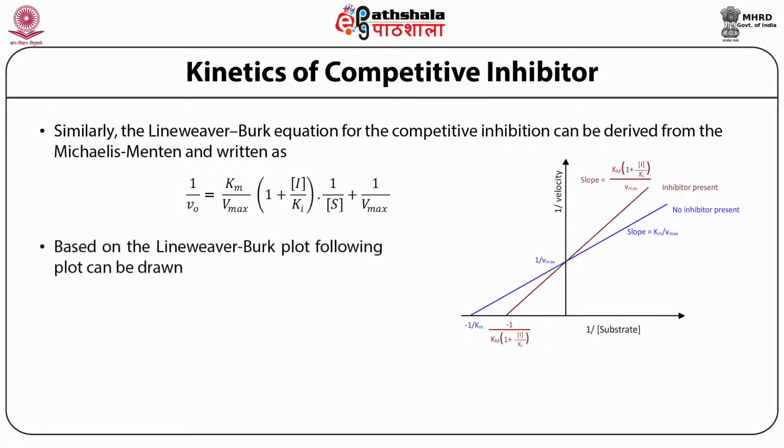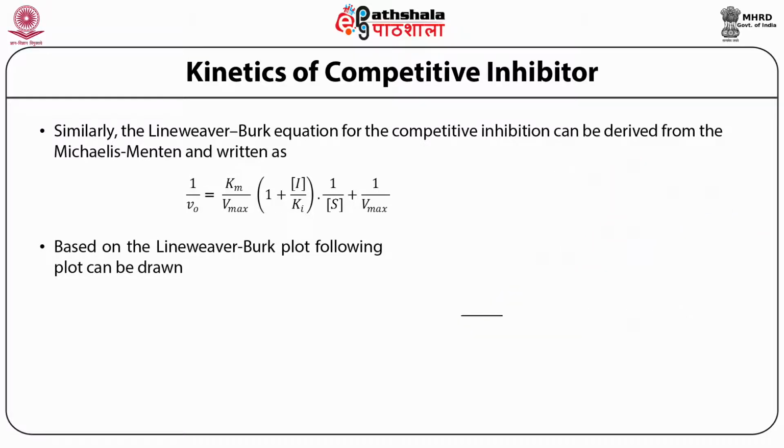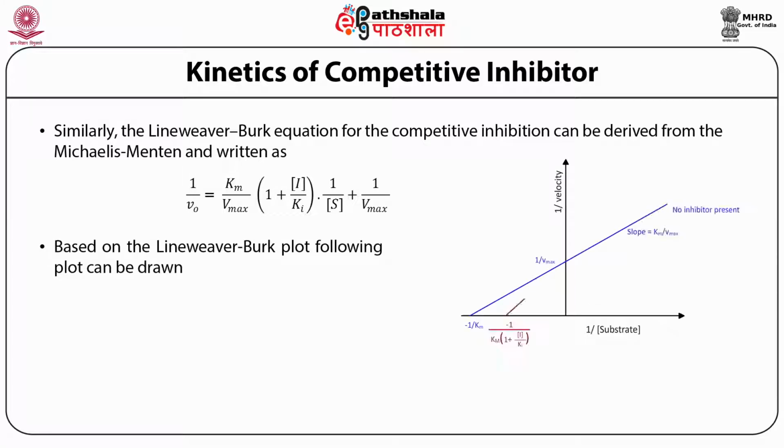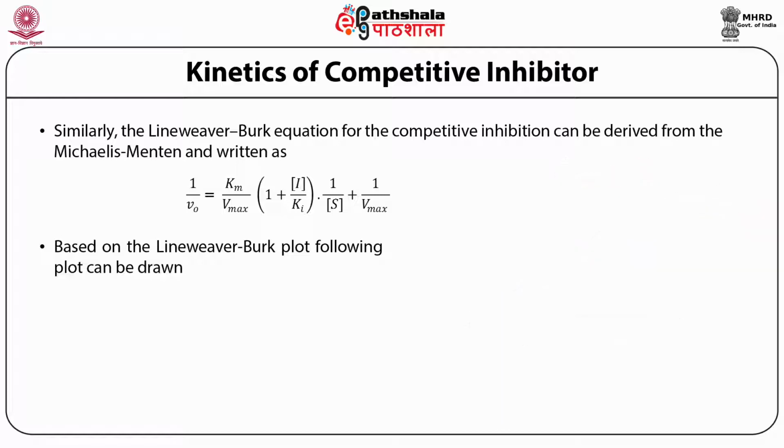If you write this as a straight line equation and make a plot of it, that plot, known as the Lineweaver plot, looks like what you are seeing in the picture. You can see a normal plot and a plot in the presence of competitive inhibitor.